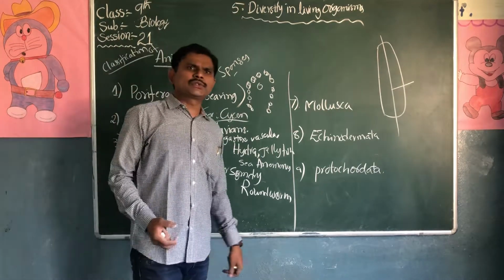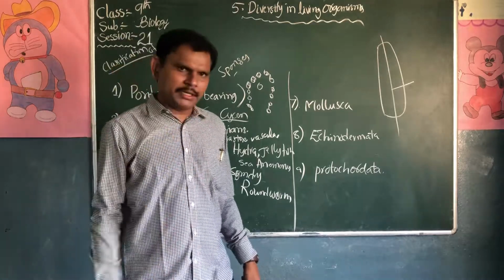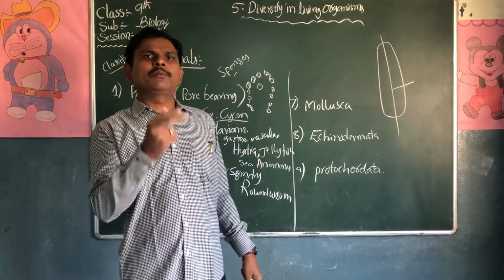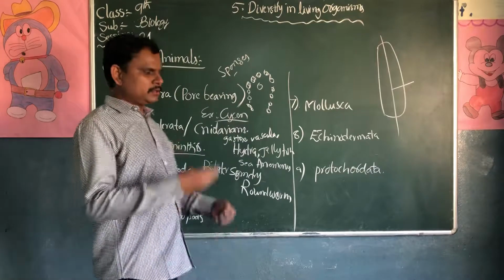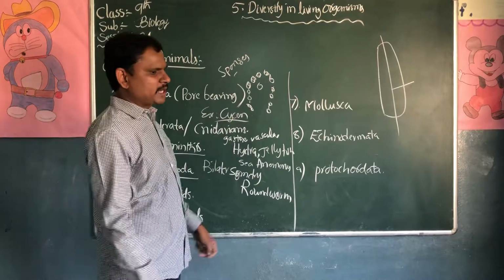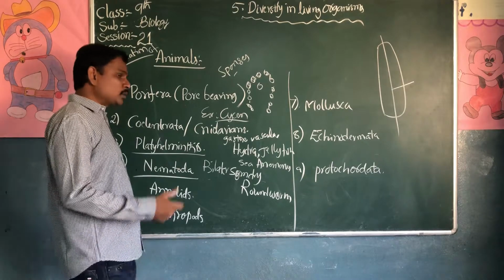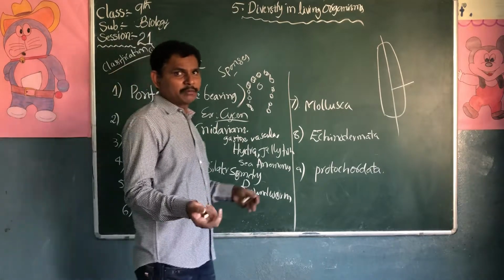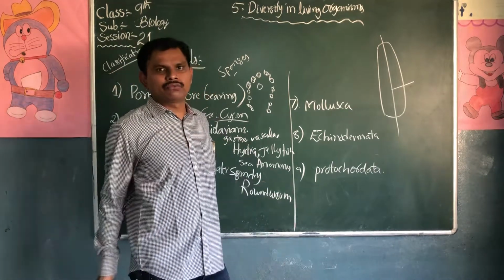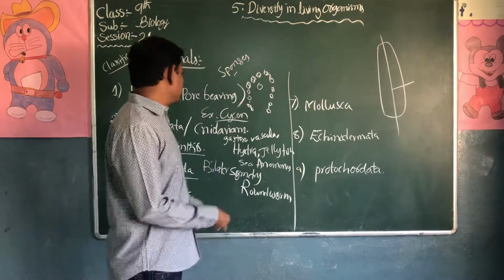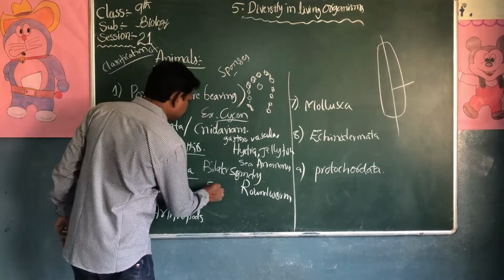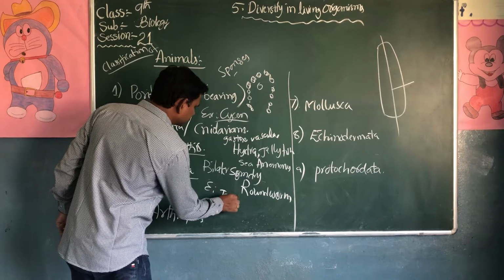Next one is Nematoda. The Nematoda body is also bilaterally symmetrical. They are triploblastic, with their body in 3 layers. We can see a pseudocoelom in their body. Pseudo is nothing but a false fluid cavity in their body. The example is tapeworm.